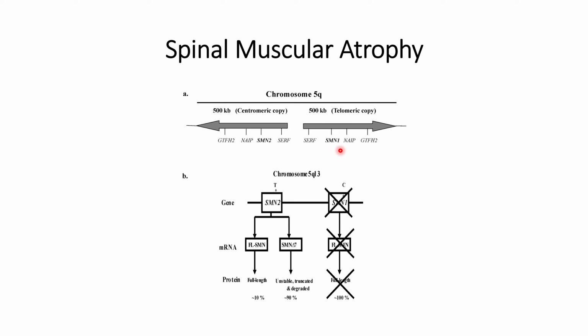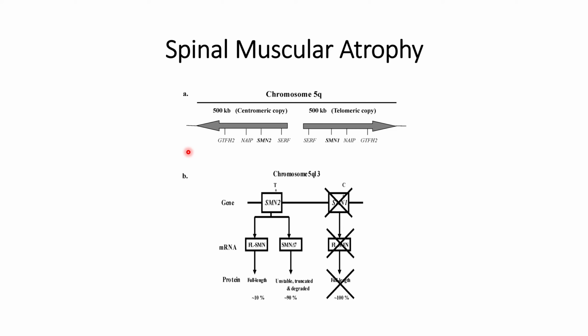SMN1 gene. One thing I need to correct that I mentioned previously in this video is that spinal muscular atrophy is caused by the disruption of the SMN1 gene, not the SMN2 gene. The SMN2 gene is trying to compensate for the work of the SMN1 gene. However, the final product through this SMN2 gene is most of the time unstable, and only 10% of this protein is stable.